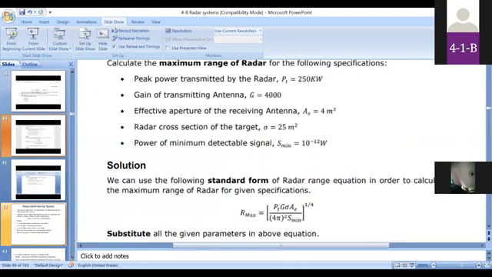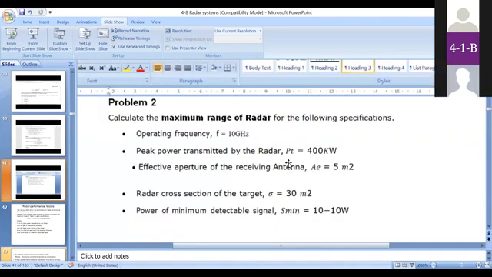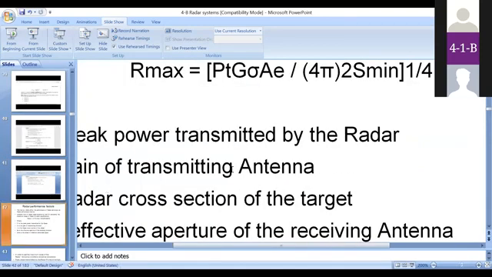Okay, these are some problems based on the radar range equation I already explained. Once you go through these problems, in the first unit notes I will include more problems based on this first unit's concepts. In the slides I only show two problems, but in the notes I will mention practice problems in order to get clarity about those concepts. Okay, next.